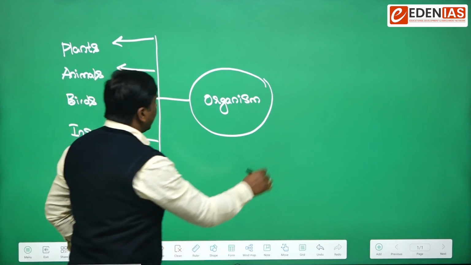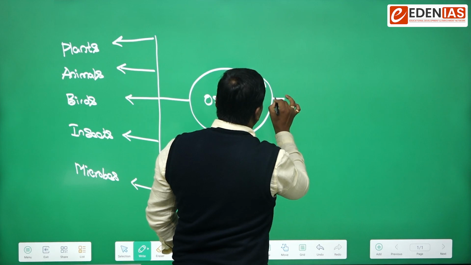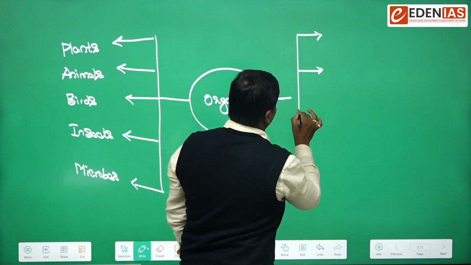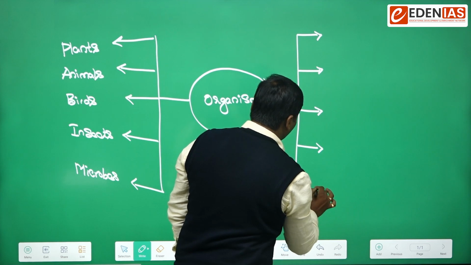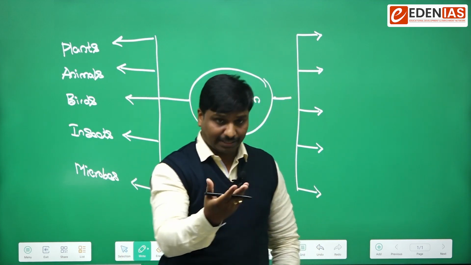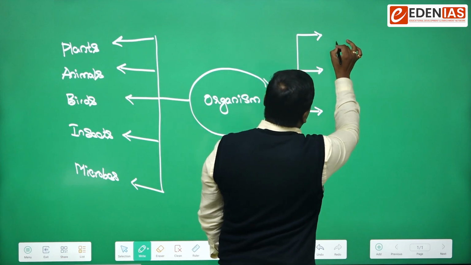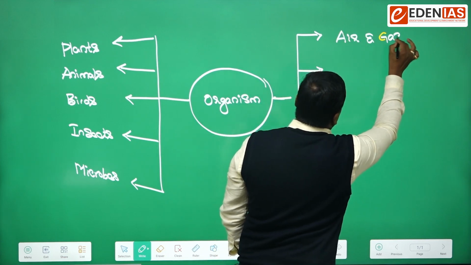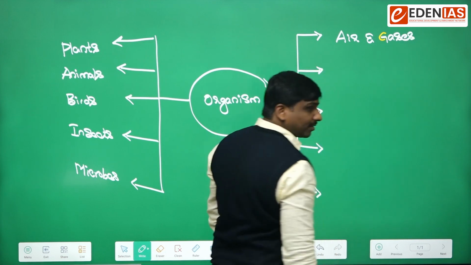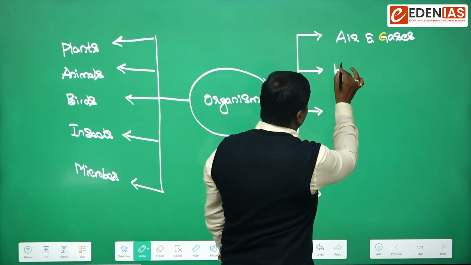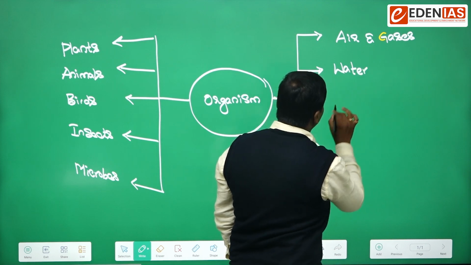Then if you take up another side, there can be some non-living things. Can you say some of the non-living things that surround an organism? Yes, air. Good. So first thing is air or gases that surround us. Then water and water bodies.